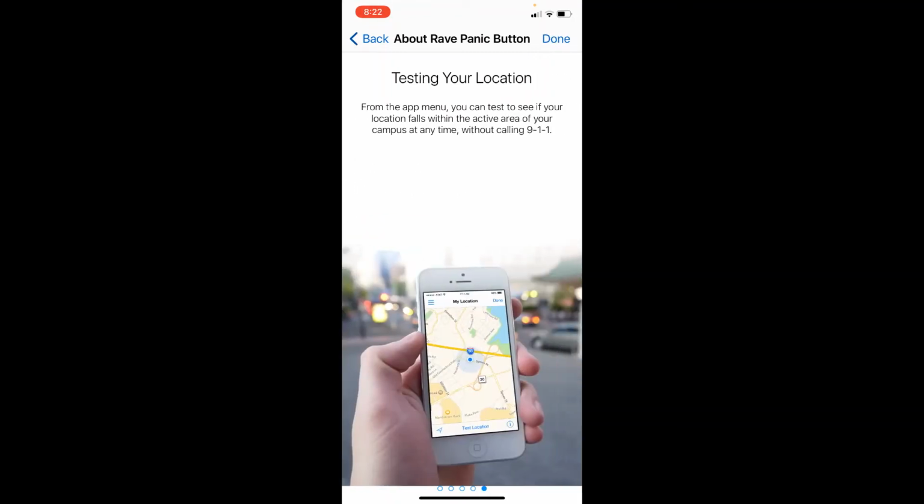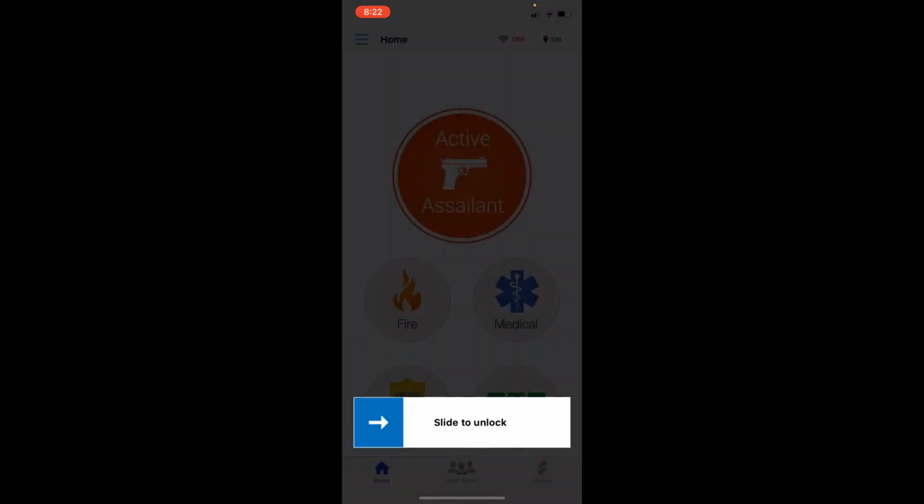Testing your location. From the app menu, you can test to see if your location falls within the active area of your campus at any time without calling 911. Okay, so now we're going to hit done. All right, so now we are at the main menu of the app, Rave Notification Center.